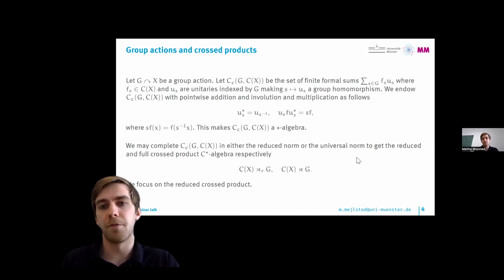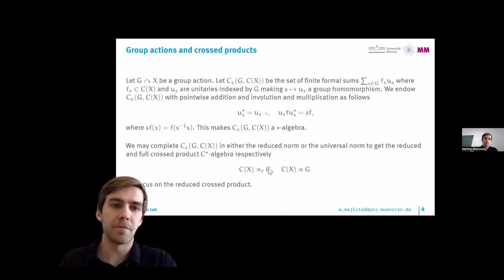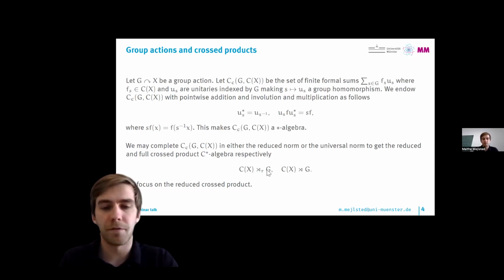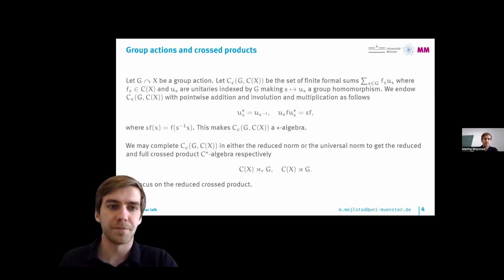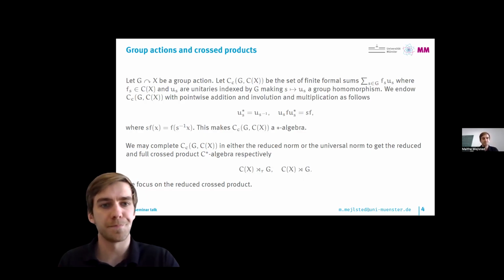Or we can take the universal norm, which is more about taking the supremum over a lot of different norms, and then we get the full crossed product. And both of these are interesting to look at, but we'll be focused on the reduced crossed product for this talk. And these two norms, they might coincide or they might not, depending on the group action. And we'll return to that in a bit.